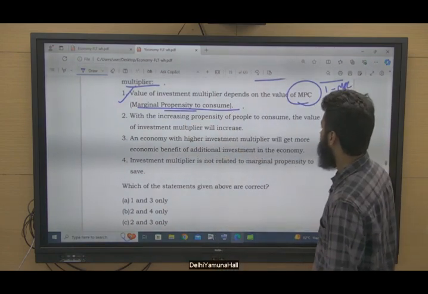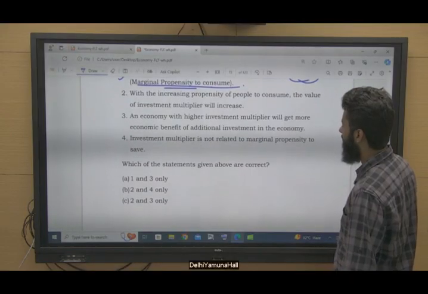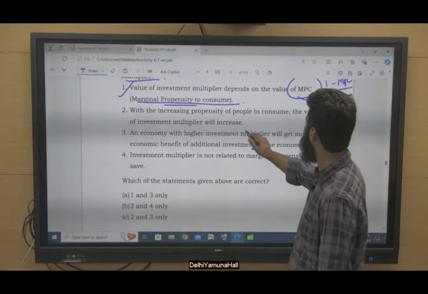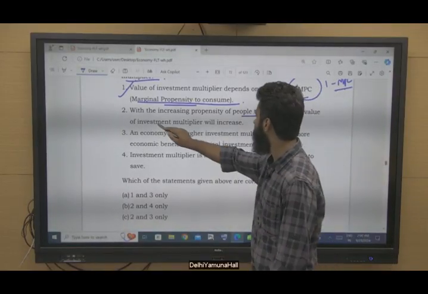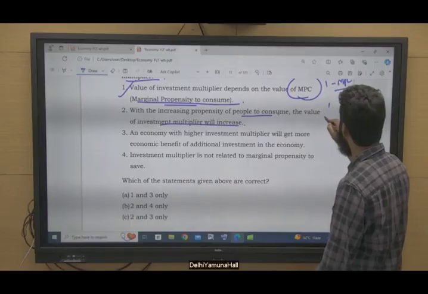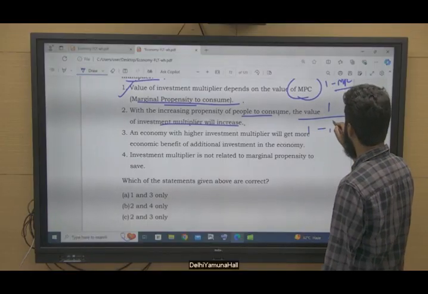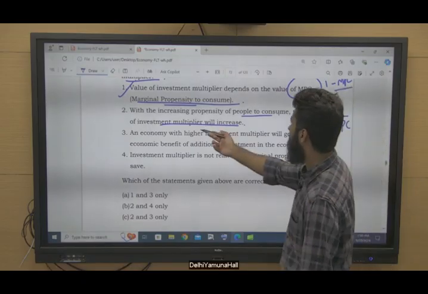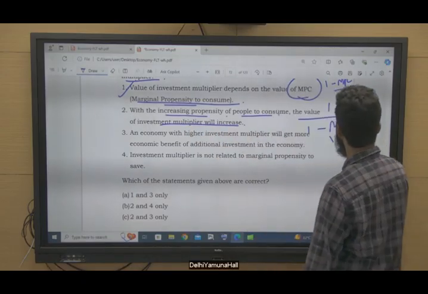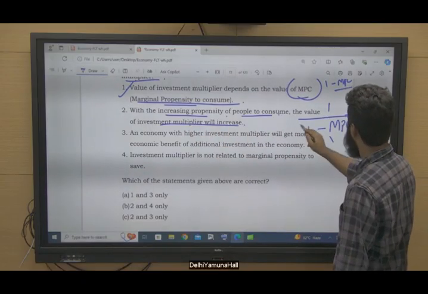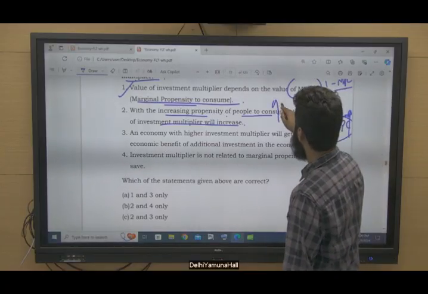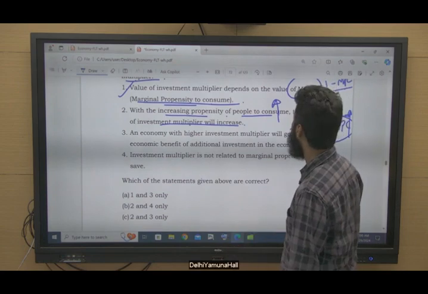Now come to the second statement: with increasing propensity of people to consume, the value of investment multiplier will increase. Now if you know this expression 1/(1 minus MPC), if MPC is increasing, then 1 minus MPC will decrease, and when this decreases, the expression value will increase, right?